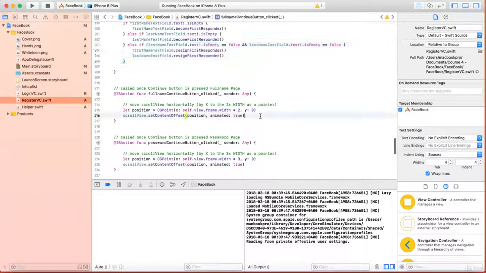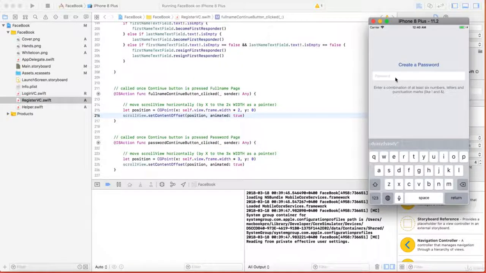Okay, so now when we get directed from the full name page to the password page, we want the password page keyboard to be shown.